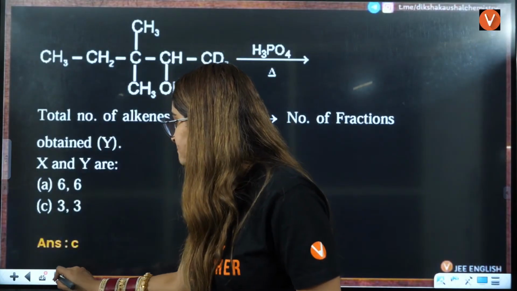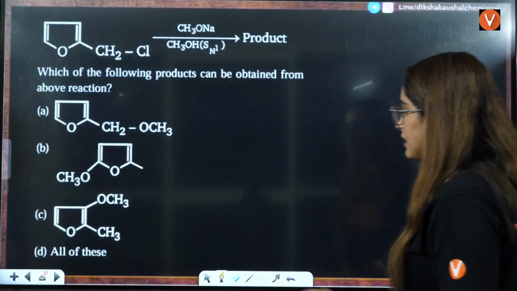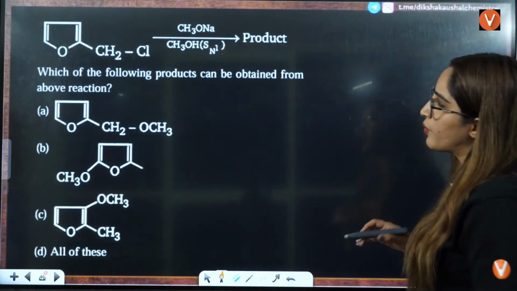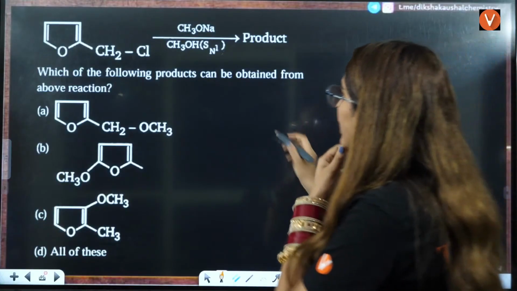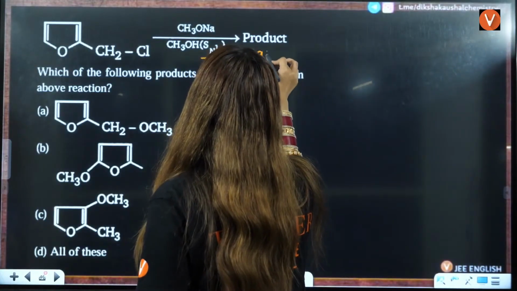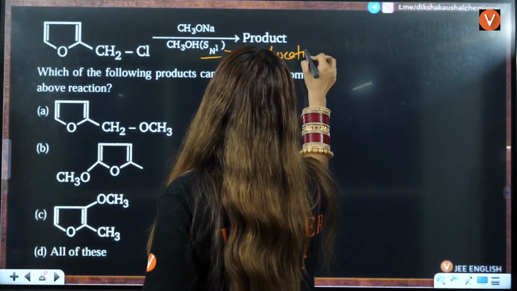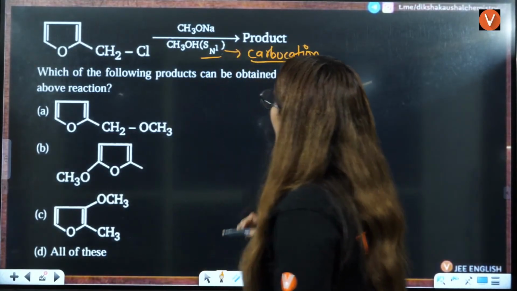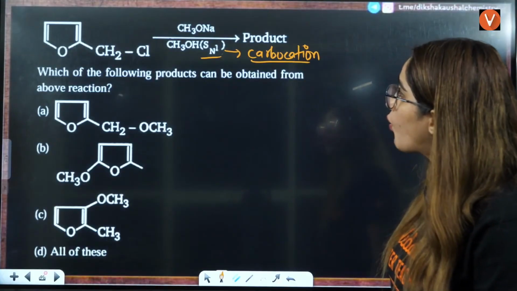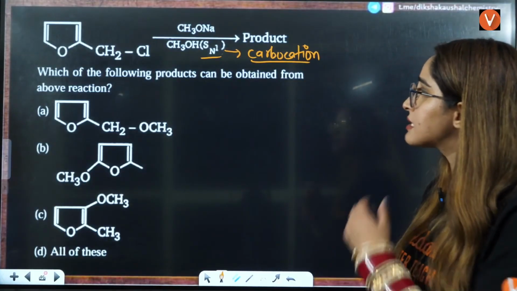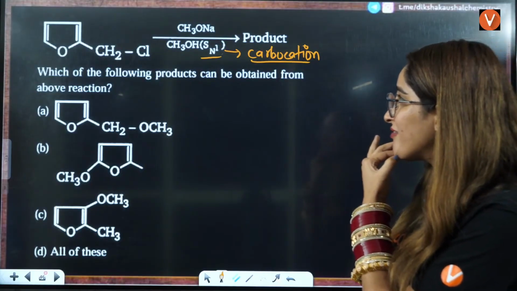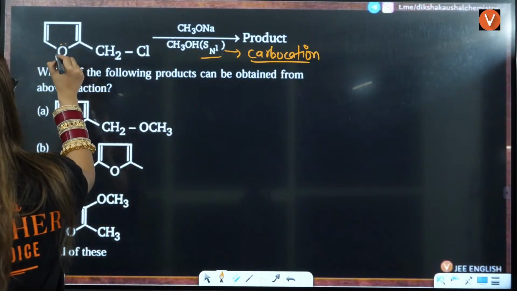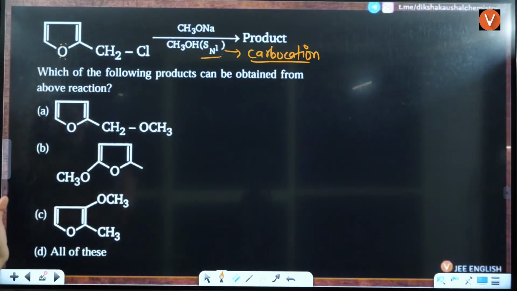Right? Okay. Next we have, in this question you have a, let's say, a reaction, a reagent you have. And this is showing SN1. SN1 means again they are telling you that carbocation formation is there, right? So, and you are adding CH3ONa, CH3OH. That means in this case, first thing is you have this O double bond here, right? So this is a lengthy question, okay? This will be a very lengthy question. So many things will happen.